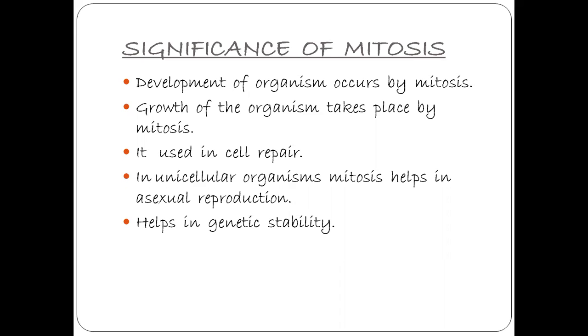It is useful in cell repair. If the cells of the plant, that may be the epidermis, have any injury, then that place is replaced by new cells by mitosis. So the mitosis is helpful in the repair of the organism.